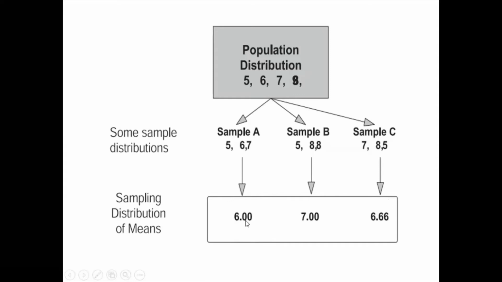See, the mean value or average height of each sample is different. One is 6, one is 7, and 6.6. So this is called sampling distribution, the variation in the statistic. This is the statistic, and 7.5 is the population. The average height of the population distribution is called the parameter. Parameter is 7.5. Statistic 1 is 6, statistic 2 is 7, and statistic 3 is 6.6. The variation in each sample is called sampling distribution.